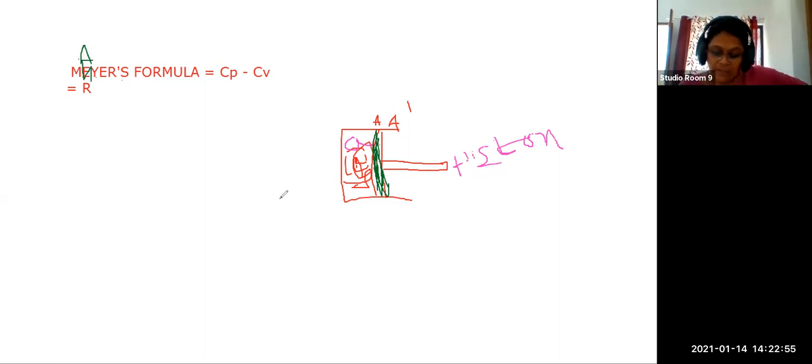Instead of E, just write capital A. Not M-E, M-A. Have you drawn it, children? One rectangle, make one line A, and after that another line A dash, and you can shade that A dash. Why? The piston has moved from position A to A dash. That is why it is indicated. And inside is the gas.